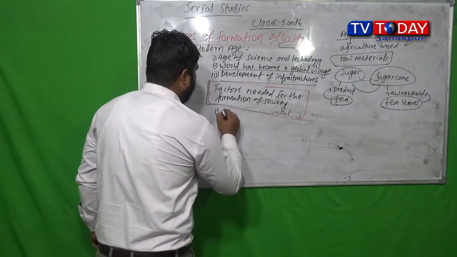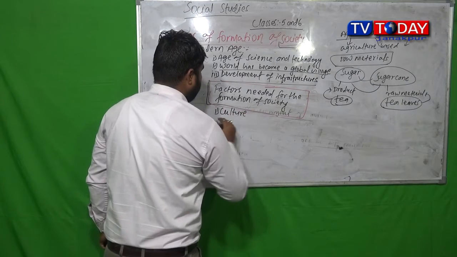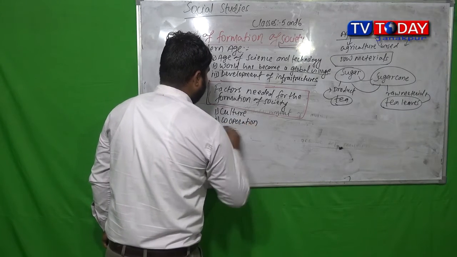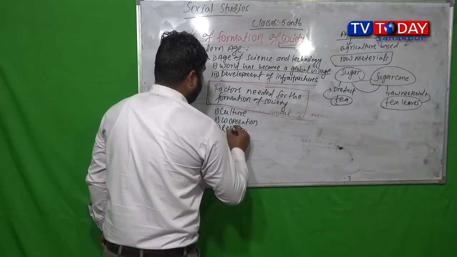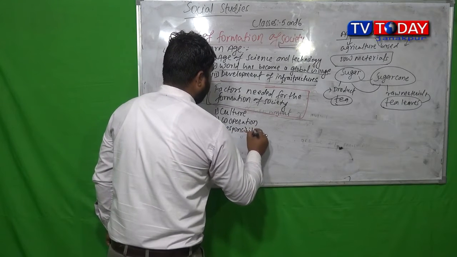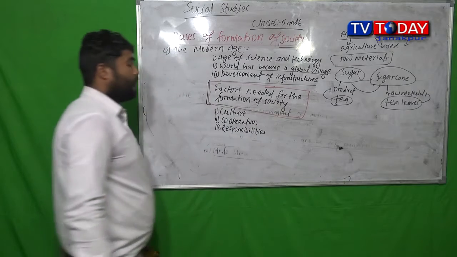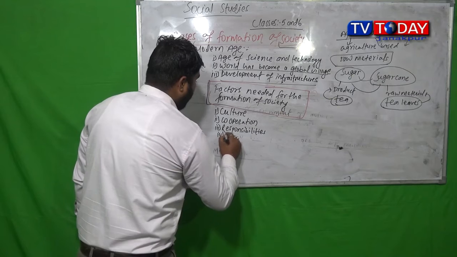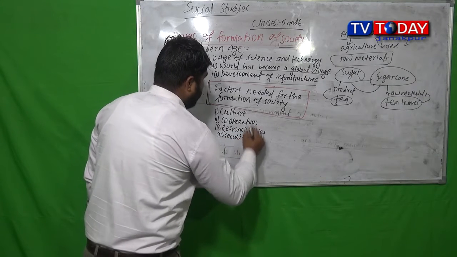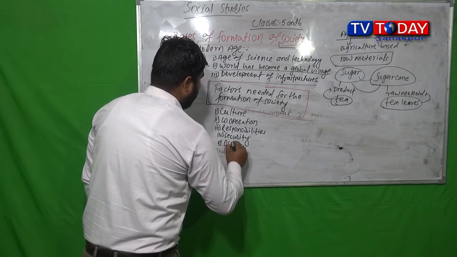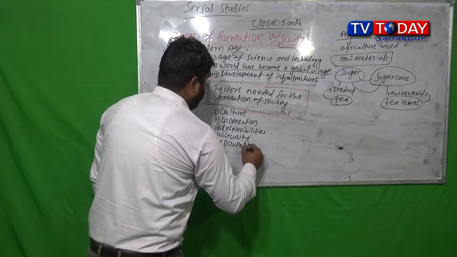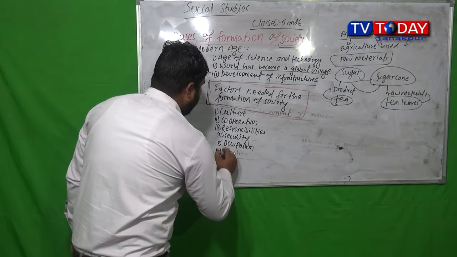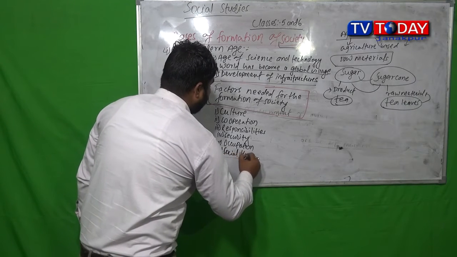So they are culture, cooperation, responsibility, security, occupation, and along with occupation we can add one more here, that is social thought.